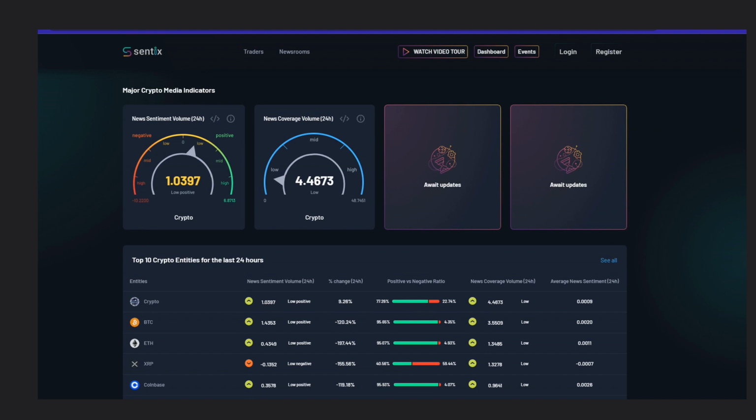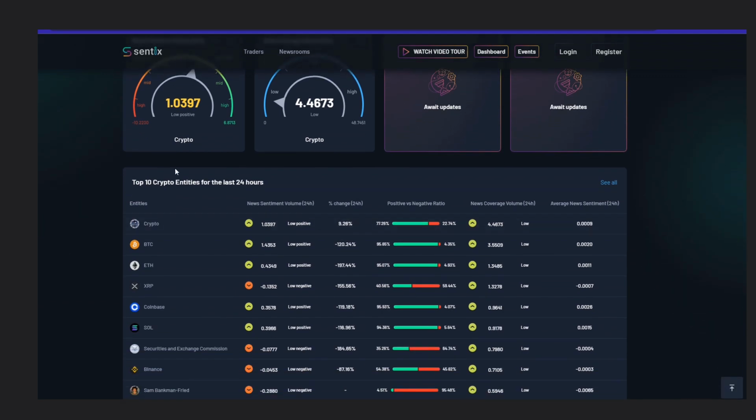The first screen is Dashboard, and it shows general media vibes of the whole crypto industry. The upper section presents a graphical representation of the overall sentiment within the cryptocurrency industry. This offers insights into the current state of crypto as portrayed in the media landscape. Now, let's dive into Sentix's dashboard and the first column called Entity. Here, you'll find a rich set of tags covering everything from key entities in crypto to key opinion leaders, coins, and the broader term defining the crypto industry.